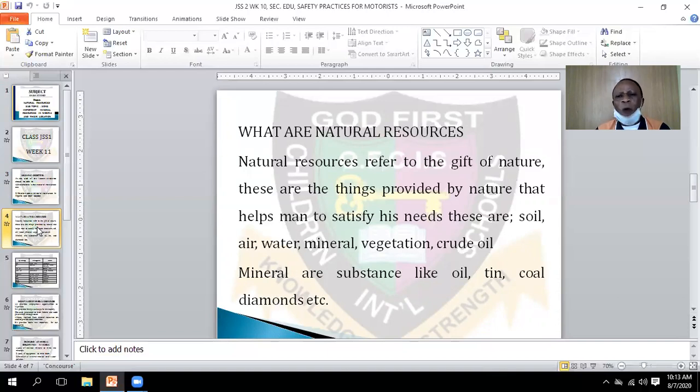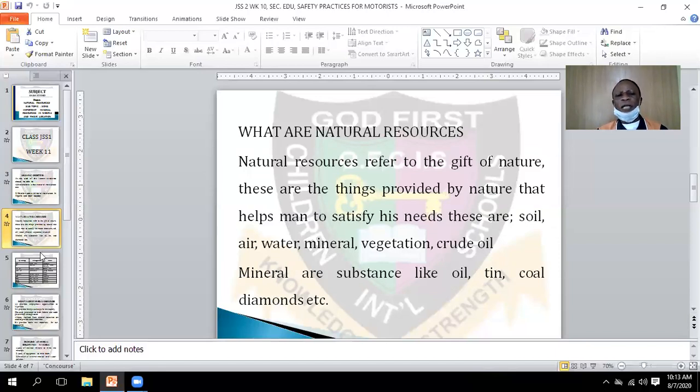No one can give you knowledge unless they teach you. But God gave us natural resources like soil, air, water, minerals, vegetation, crude oil. Minerals are substances that we can mine from the land, like tin, coal, diamond.